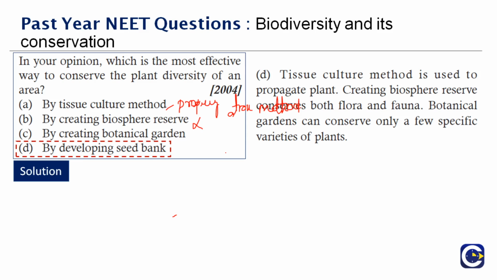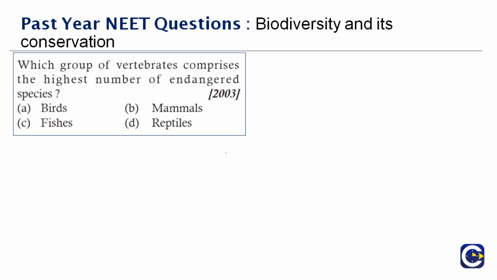Next question here, which group of vertebrates comprises the highest number of endangered species? I think it's a very easy question. Out of the 4 options, the first place goes to mammals. And they've mentioned clearly vertebrates, right? So it's mammals. That is a hint that is given here.